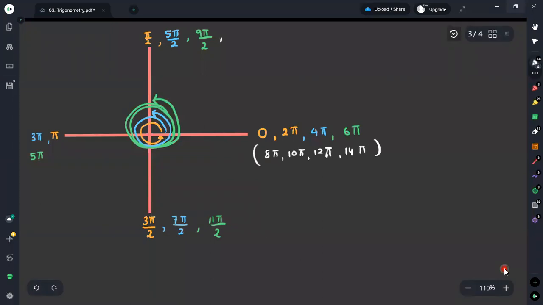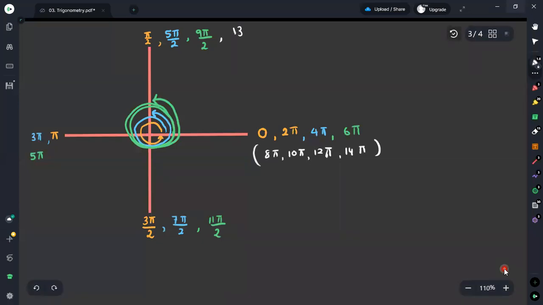Then thereafter it is always going in 4 units. It is because once one cycle is completed, altogether 4 units have to be completed. Therefore, it is 1π over 2, 5π over 2, 9π over 2.